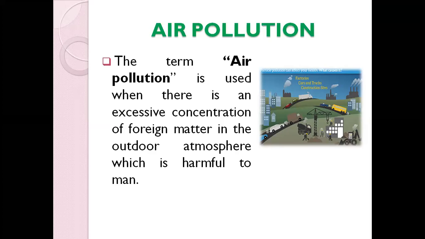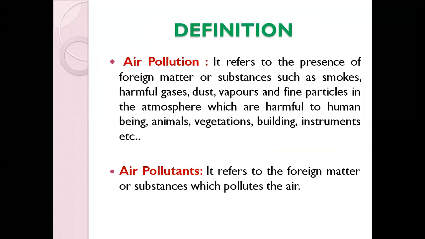If you compare, air pollution is actually more in the urban areas compared to the rural areas. In urban areas, because of overcrowding, because of the industries, and because many people are using automobiles and vehicles. Those are the main reasons. Actually, automobiles are the main common cause of air pollution in urban areas. Next we will see the definition of air pollution.